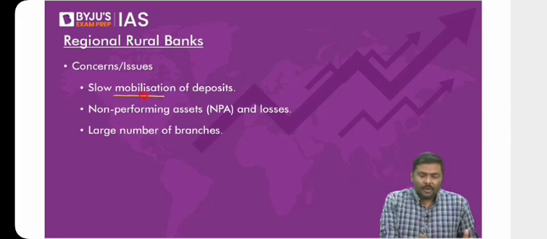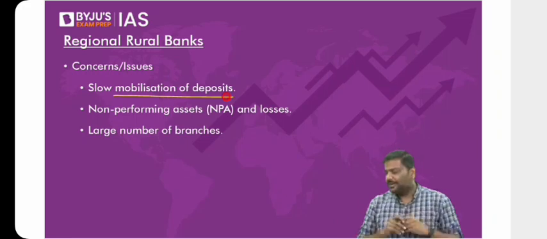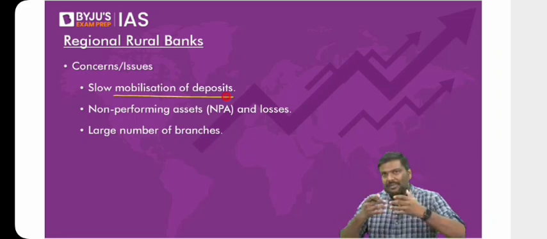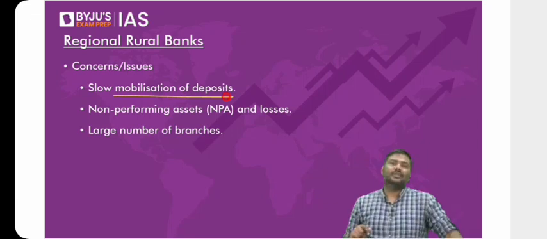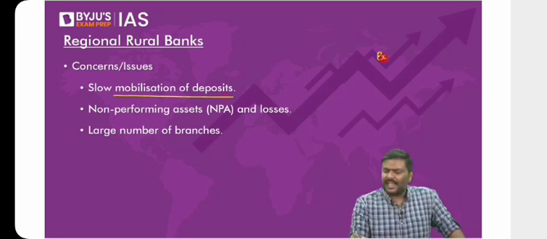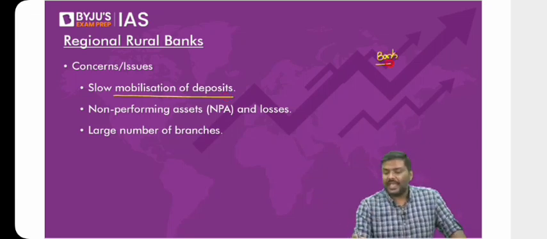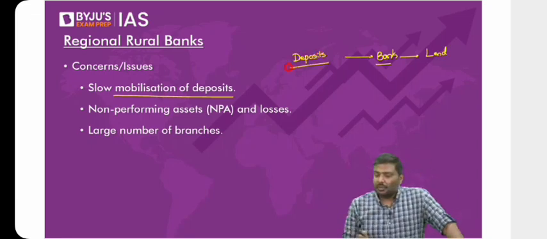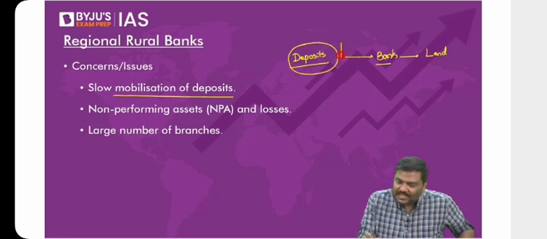Second problem: the mobilization. That is, the number of accounts which have been opened, the number of deposits with the RRBs, the value of money collected by the RRBs under these deposits has slowed down. And that's very important because one of the ways through which any bank will be able to lend in the market is by collecting deposits. What if I say the number of deposits collected by the bank has taken a hit, has come down?